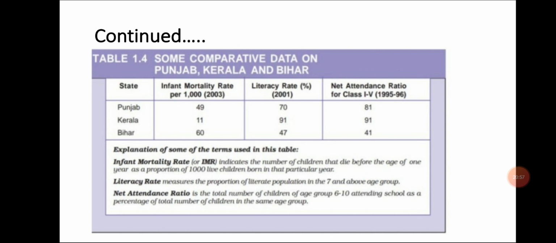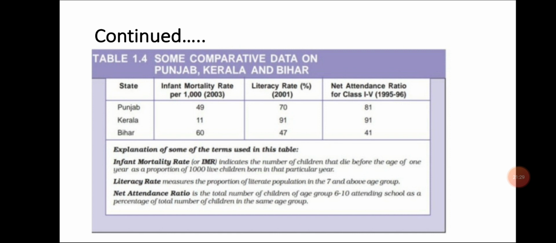The rank fluctuates. In Punjab, the infant mortality rate is 49, Kerala less, and Bihar much more. Punjab's literacy rate is 70%, Kerala 91%, Bihar 47%. And net attendance ratio, you can see students, is 81 in Punjab, 91 in Kerala,